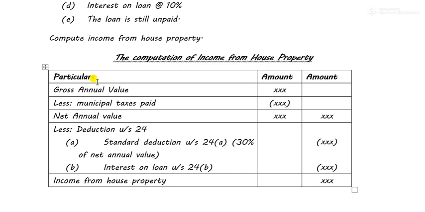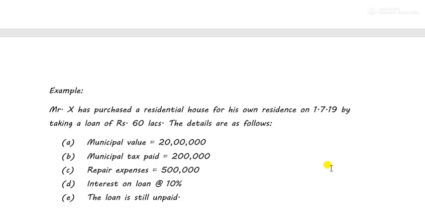So I have started from gross annual value. You can start from net annual value. So the gross annual value is nil. Municipal taxes is nil. Net annual value is nil. Now standard deduction will not be allowed anything because it is 30% of net annual value, and 30% of 0 is 0. Now interest on loan.